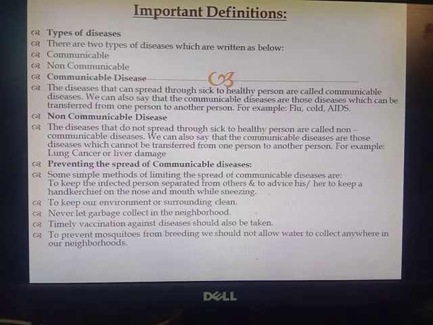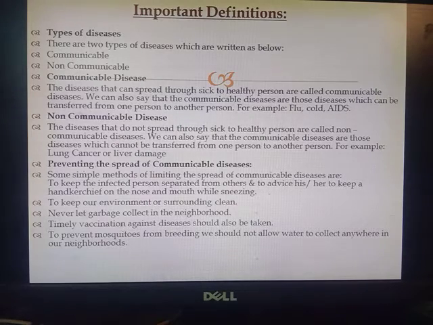How can we prevent the spread of communicable diseases? Some simple methods of limiting the spread of communicable diseases are to keep the infected person separated from others and to advise him or her to keep a handkerchief on the nose and mouth while sneezing. These are the precautions that we are using nowadays because of this coronavirus.